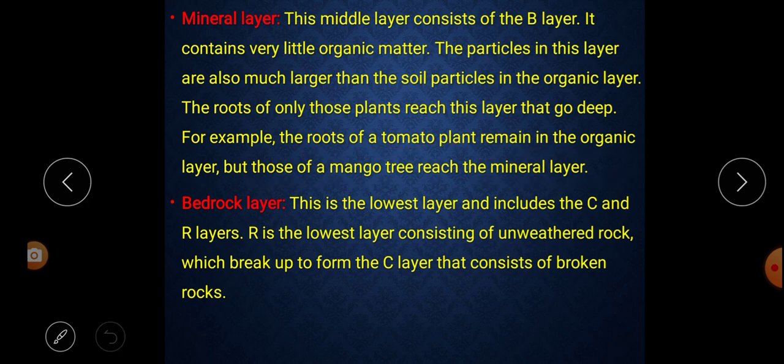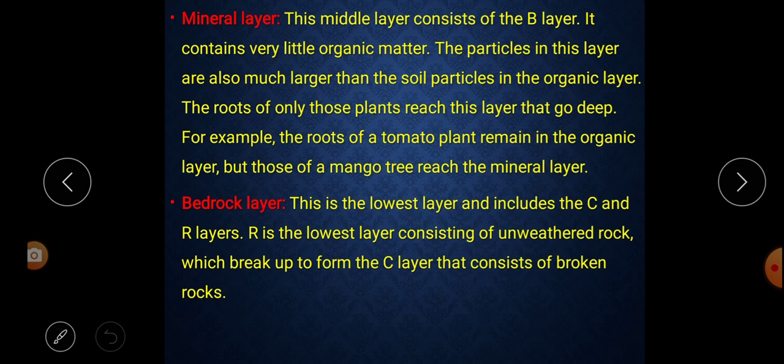So what is the mineral layer? That means it is the middle layer and it consists of the B layer. And in this layer organic matter is very little compared to O and A, and the particles of the B layer are larger in size.